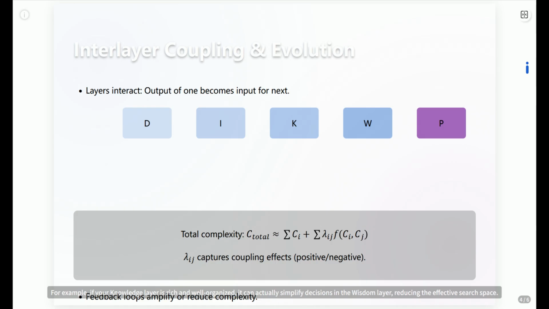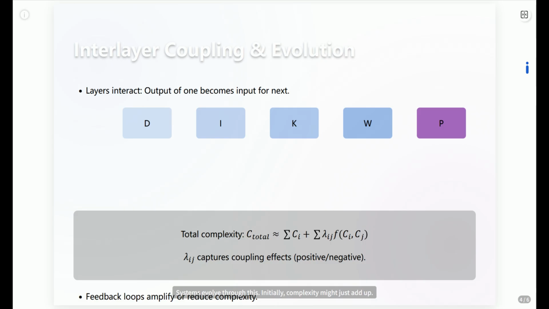For example, if your knowledge layer is rich and well organized, it can actually simplify decisions in the wisdom layer, reducing the effective search space. That's a negative coupling, lambda k w less than 0. Or, if data quality drops, the information layer might have to work harder, increasing C sub I, even if C sub D stays the same.